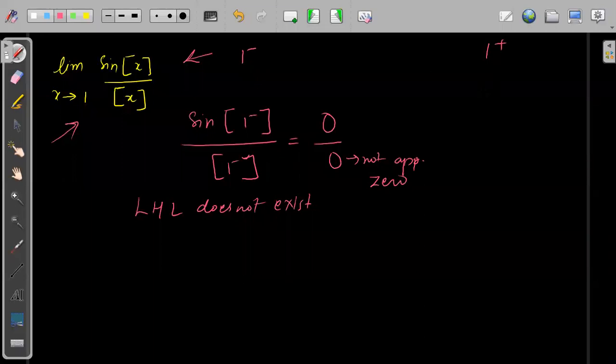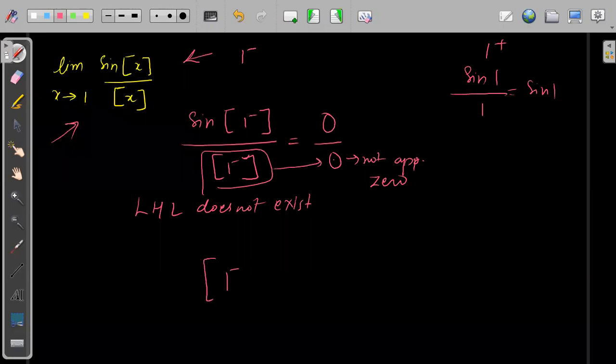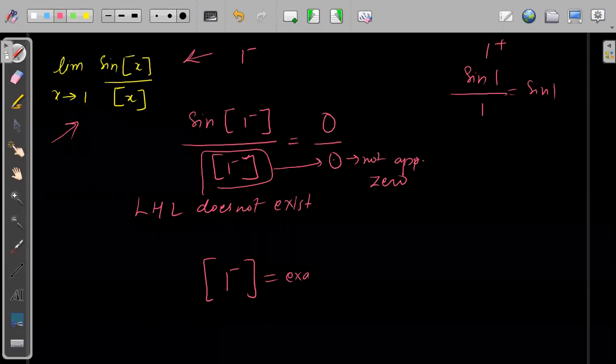Okay, this part 1 plus is what? So we will have sine of 1 plus is simply 1 upon 1. So this will become sine 1. But this is not approaching 0. This 0 by 0 is exactly not defined, because these 0 are exact zeros. Greatest integer of 1 minus is exact 0, not approaching 0. Understood? So we'll have exact 0 upon 0. So it will be undefined.